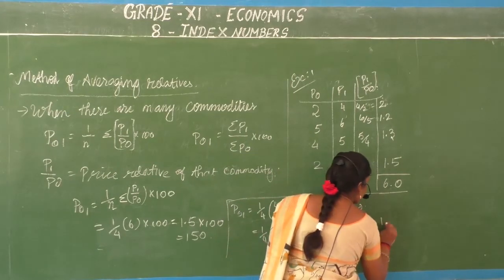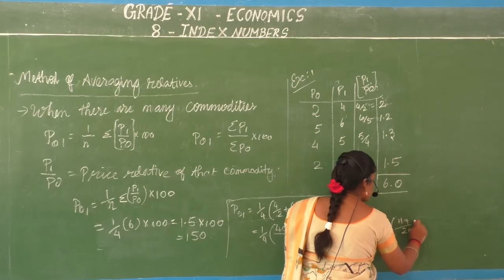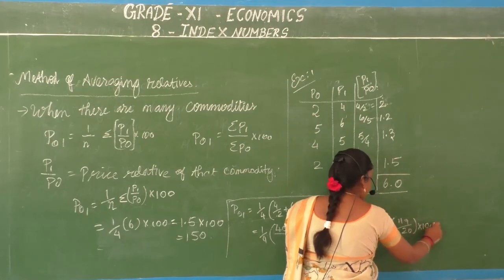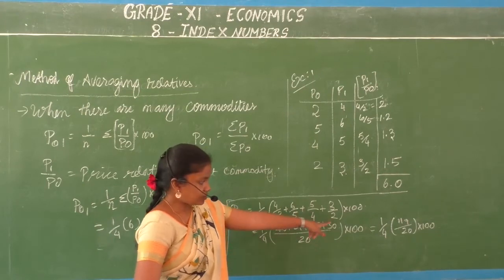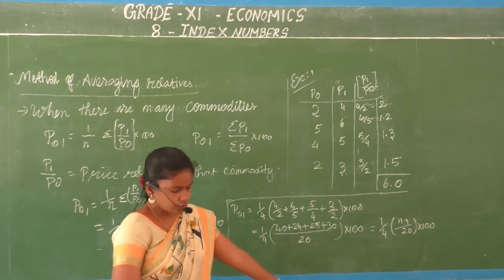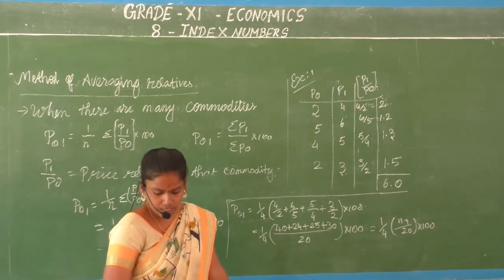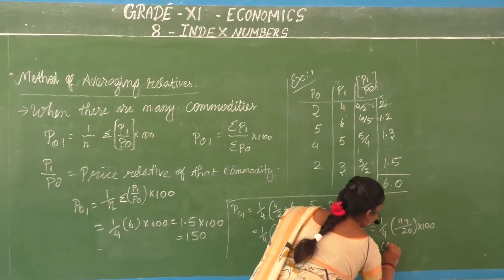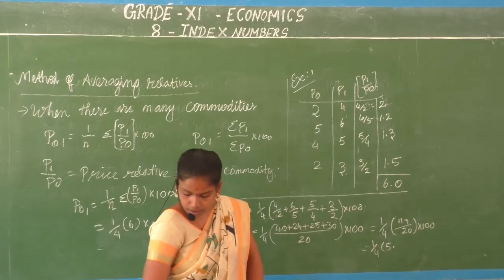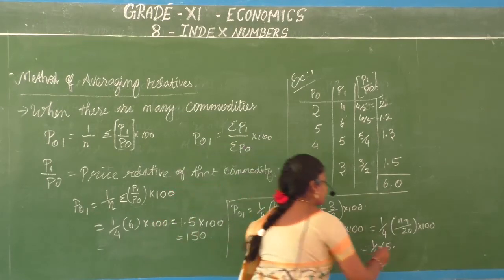So your answer 1 by 4 into 119 by 20 into 100. What do you have children? 1 by 4 into 119 by 20. So first 119 divided by 20 will give you 5.95.